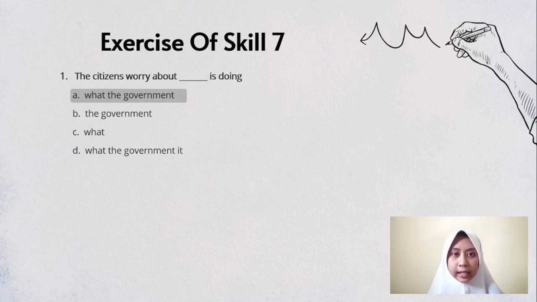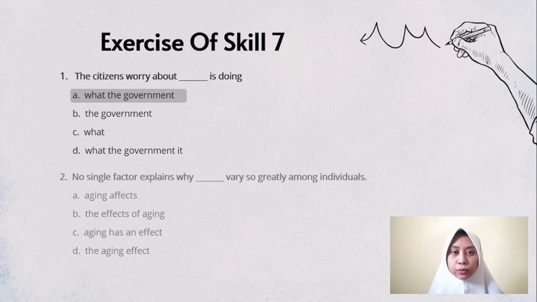Why not choose answer B? Because answer B only has a subject. Why not choose answer C? Because answer C only has a connector. Why not choose answer D? Because answer D has a verb, so it would be a double verb.